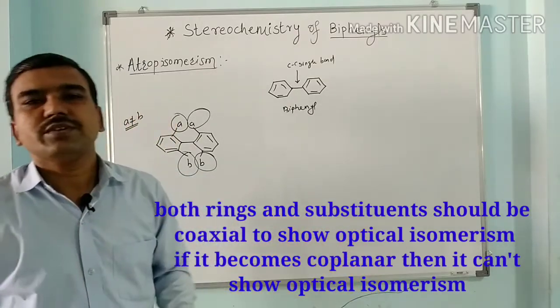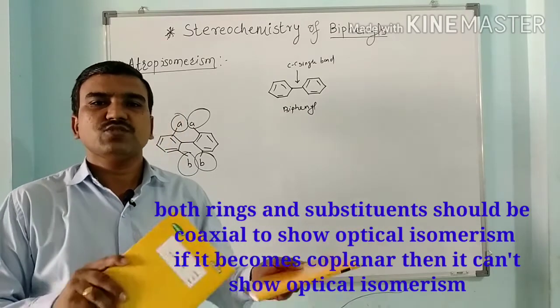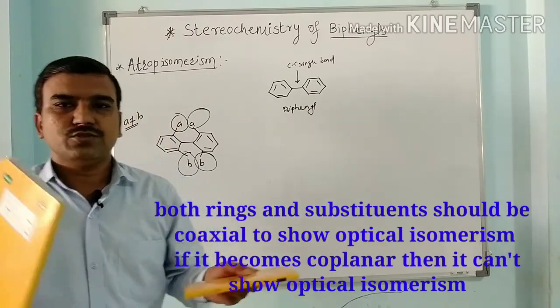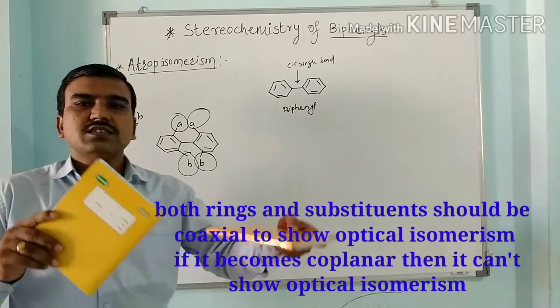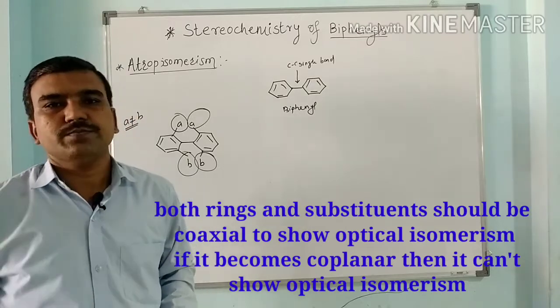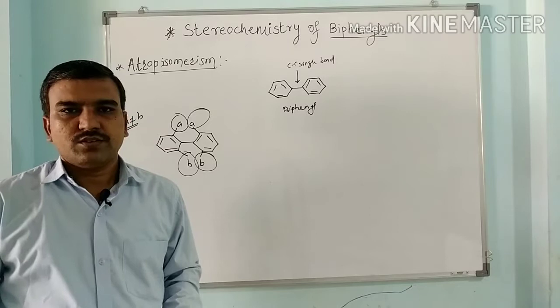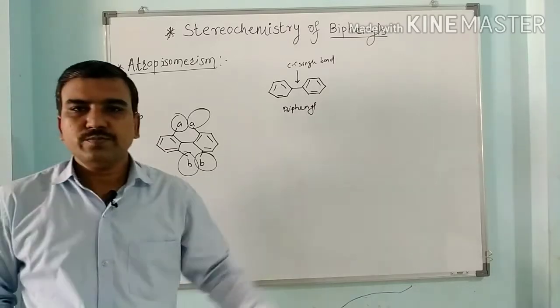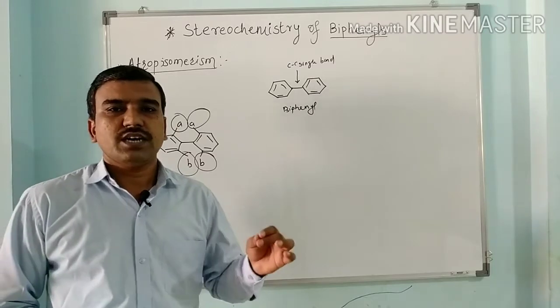Hence it has no element of symmetry. It has no plane of symmetry, no center of symmetry, no alternating axis of symmetry. So due to the absence of these elements of symmetry, these ortho substituted biphenyls show optical isomerism because they exist in an enantiomeric form. So as it exists in enantiomeric form, it exhibits optical isomerism and the compounds are chiral.